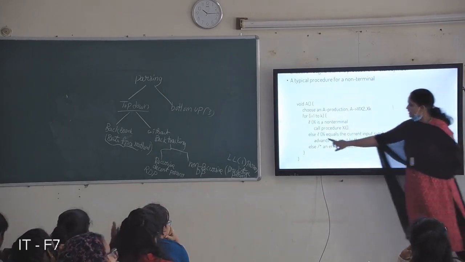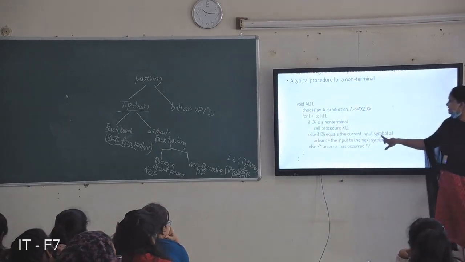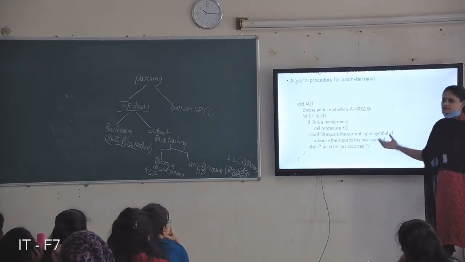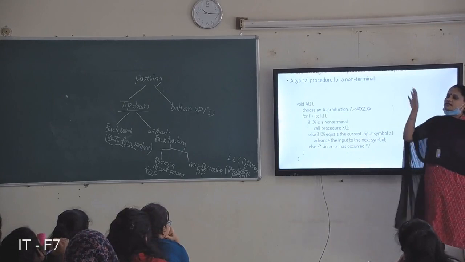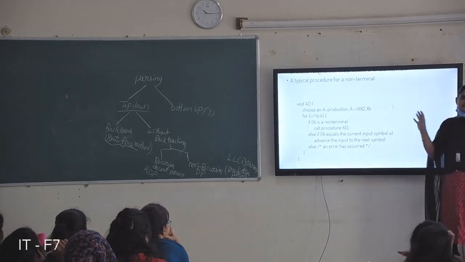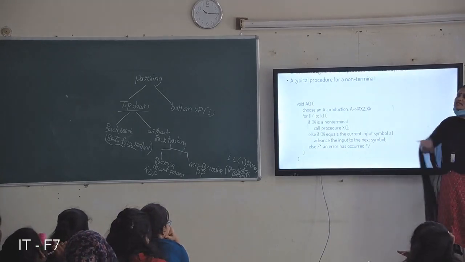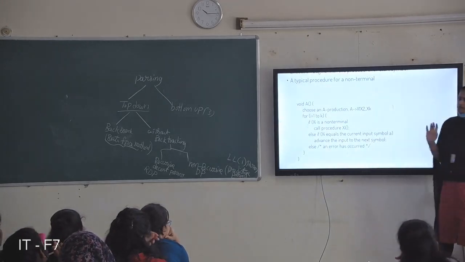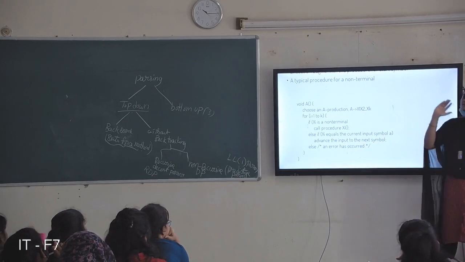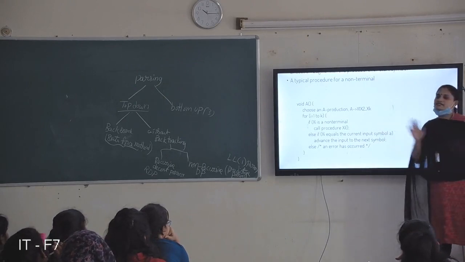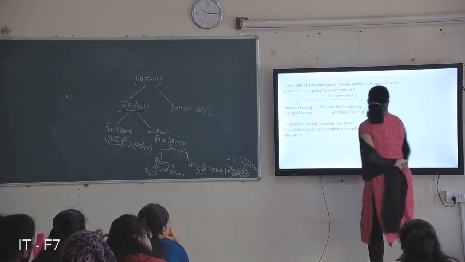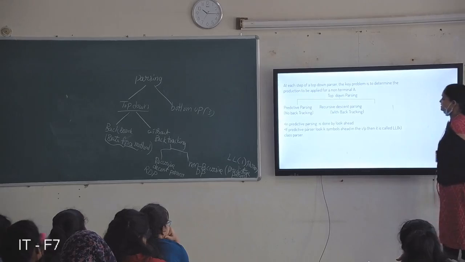Else, if Xi equals the current input symbol a, that is, if it is a terminal, then the terminal is matched with the corresponding input symbol. If a match occurs, it advances the input to the next symbol, so you can check for the next symbol. The first one matched and I want to check the next symbol. Else, you can say that there is an error.